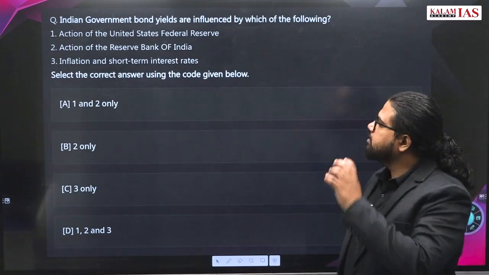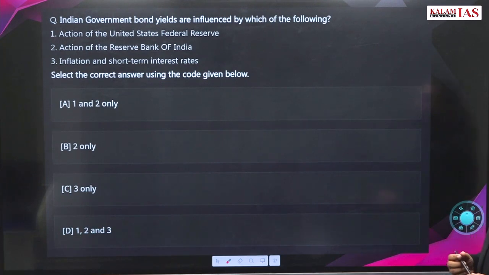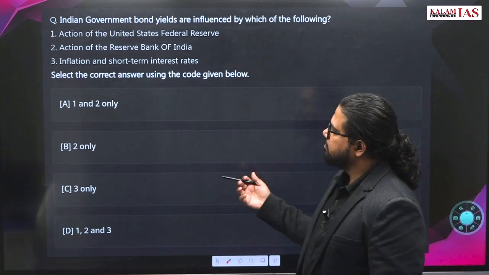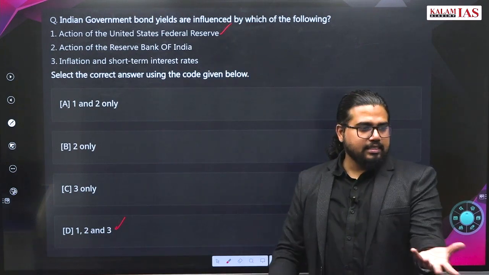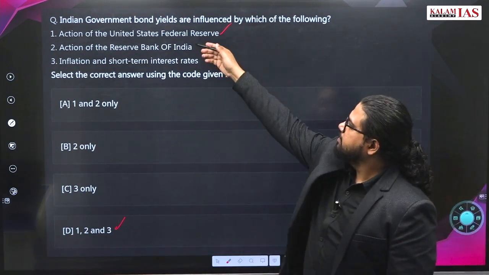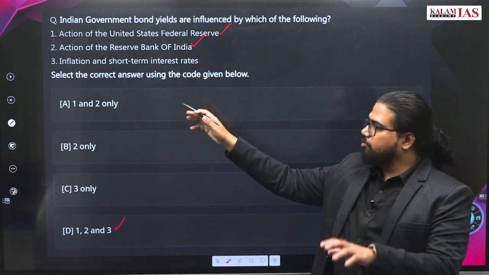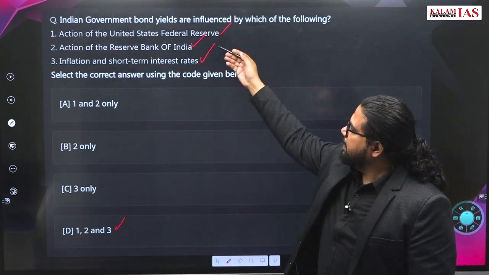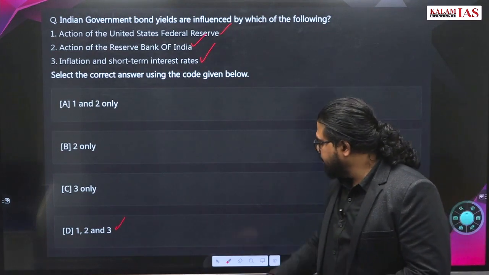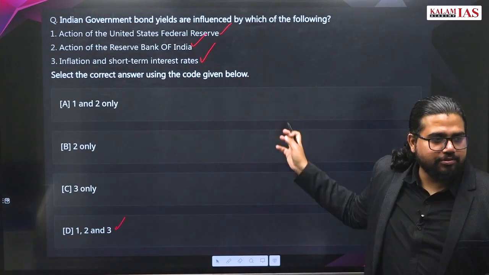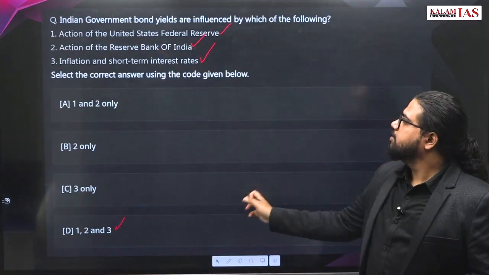Now answer this first. क्या आंसर है? D. United States we already discussed in some other questions. It will be impacted. Action of Reserve Bank of India that has all the powers to do whatever it wants. Inflation exactly defines the bond yield and all this. Go ahead. All these are very direct questions if you know the basic concepts.